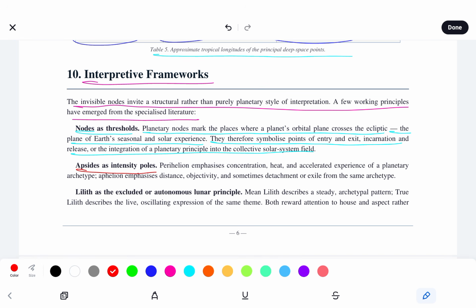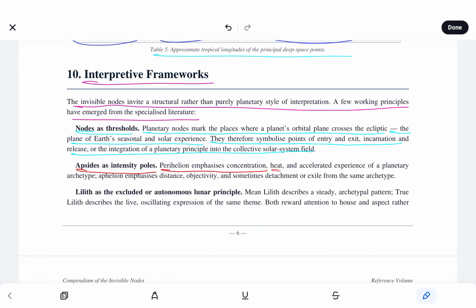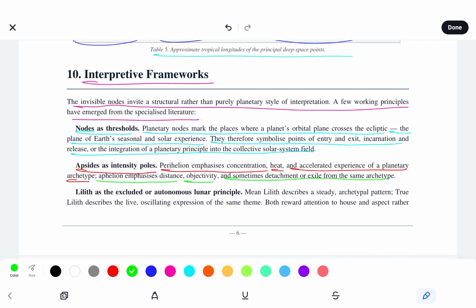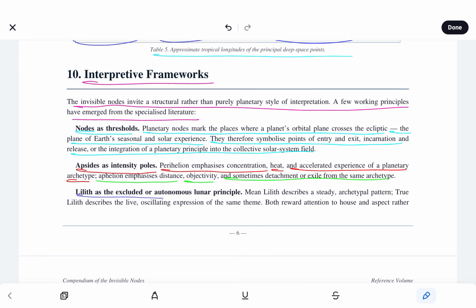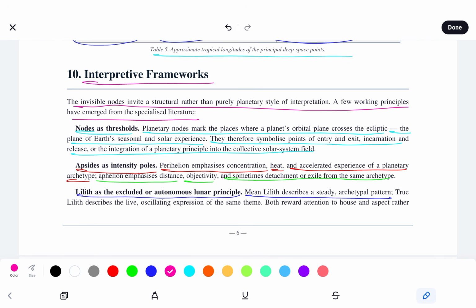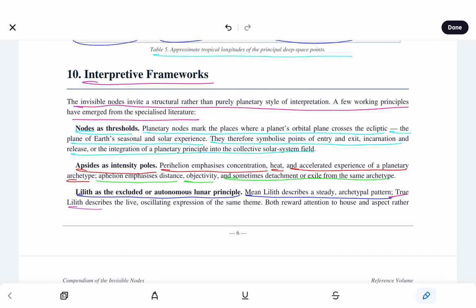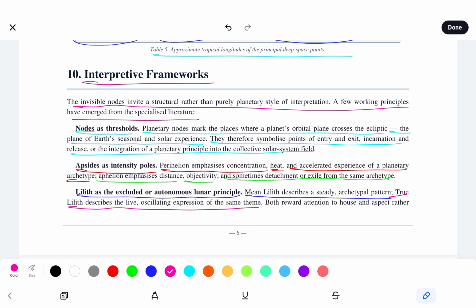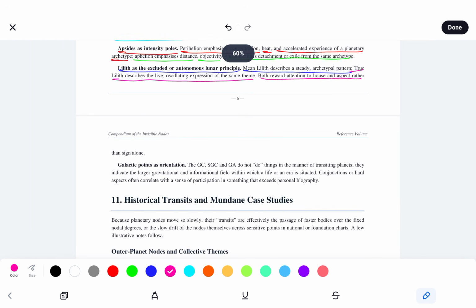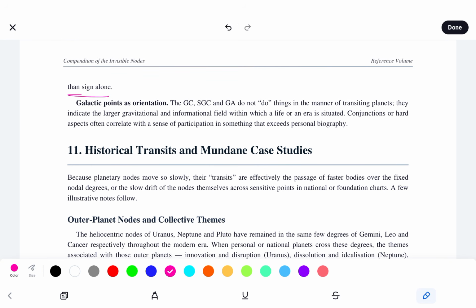Apsides as intensity poles. Perihelion emphasizes concentration, heat, and accelerated experience of a planetary archetype. Aphelion emphasizes distance, objectivity, and sometimes detachment or exile from the same archetype. Lilith as the excluded or autonomous lunar principle. We see mean Lilith describes a steady archetypal pattern, while true Lilith describes a live, oscillating expression of the same theme, and both reward attention to house and aspect rather than sign alone.